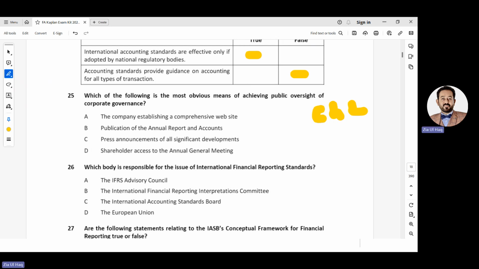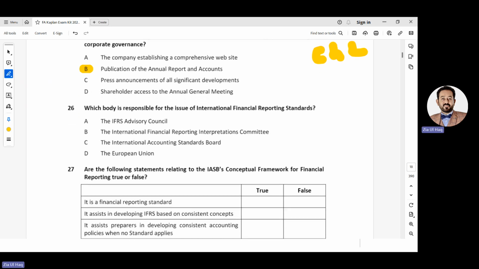The company establishing a comprehensive website, that's why corporate governance is defined? No. Publication of annual reports and accounts? Yes, corporate governance says company should produce true accounts. Press announcement of all significant developments? Have we learned anything regarding press? No. Shareholder access to annual general meeting? No, there is nothing we have read about this. So B, we can say this is the purpose of corporate governance.